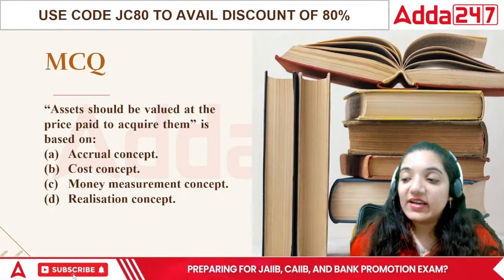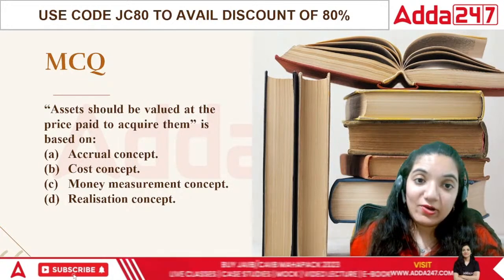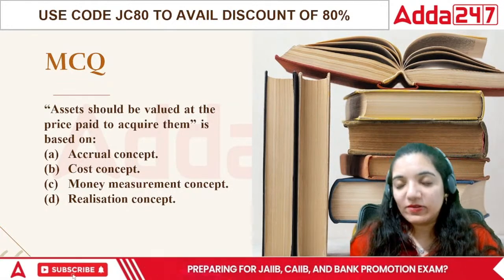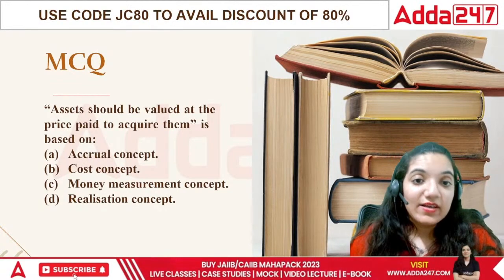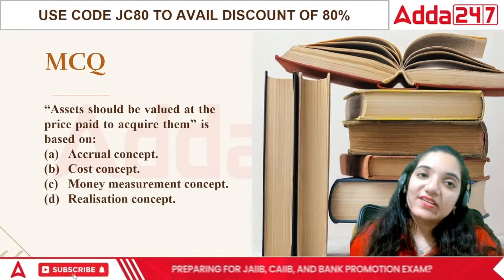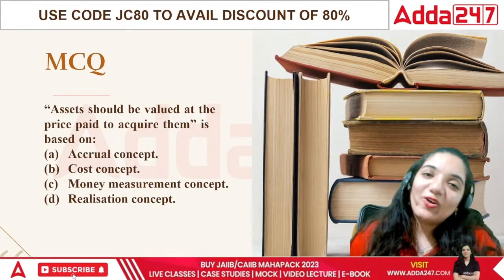In this case, the correct answer will come out to be assets should be valued at the price to acquire them. That means we should record it at whatever price we have bought it for. That should be considered till the time we are not selling it off. This is accrual. Accrual concept is due basis. Then cost concept is historical cost. That means at whatever price we buy things, we record at the same.